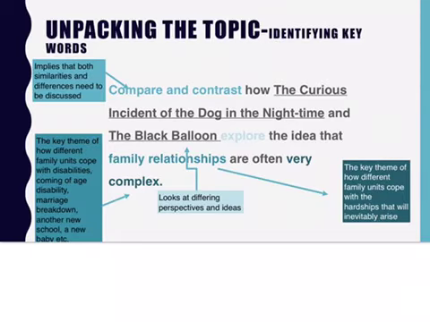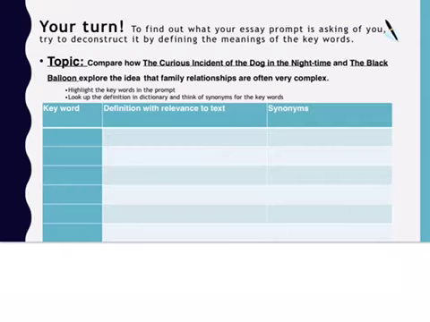The key theme of how the different family units cope with disability, the coming of age, marriage breakdowns, another new school, or a new baby. So you really, really want to unpack what do these key terms mean in relation to our topic. So the task that you now have to do is you need to list down all of these key terms. You need to find definitions which are relevant to our text here. So how does this term relate to the text that we're studying? And you need to find some synonyms for these terms.